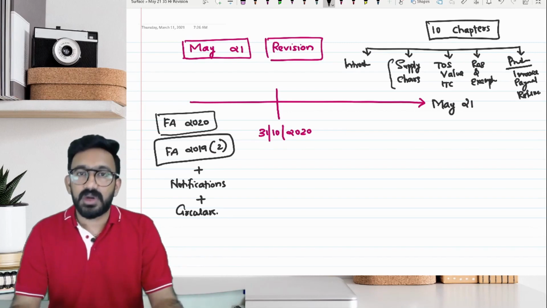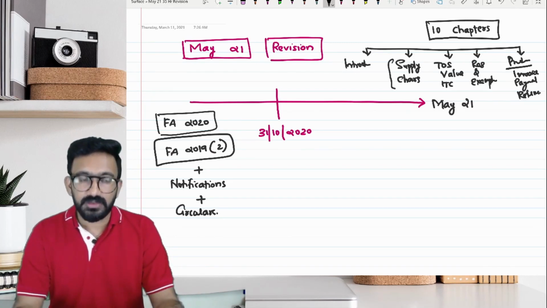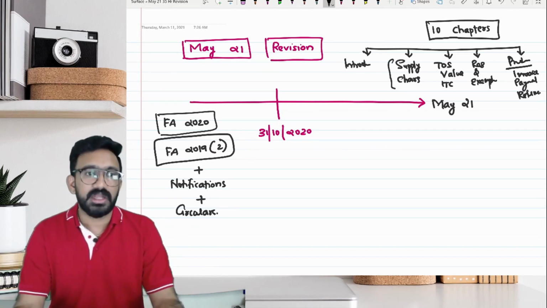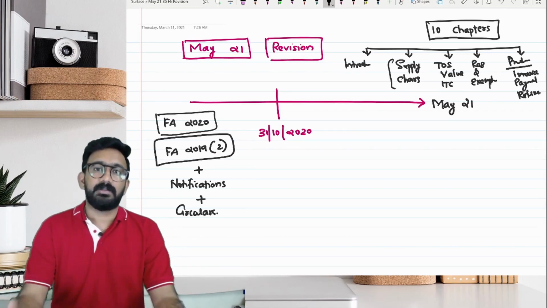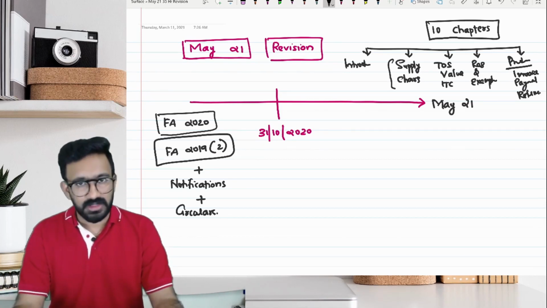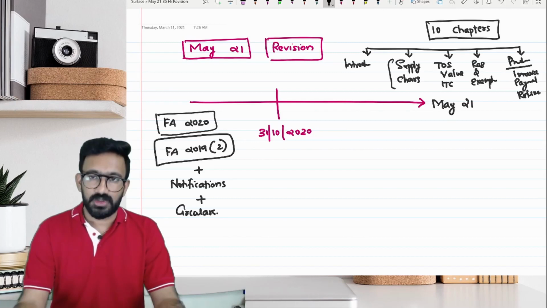And whatever questions we're going to solve in the classes, I will share those with all of you. So you can keep the questions. If you want to keep a printout, you can do that. Or if you're okay with having a PDF and referring from that, that's also fine. And for all the questions, I'm going to give you the answers as well, the updated answers, so that you can refer to all those.